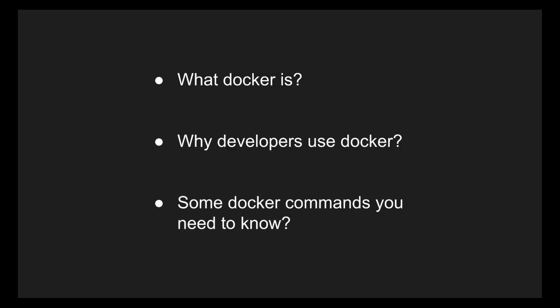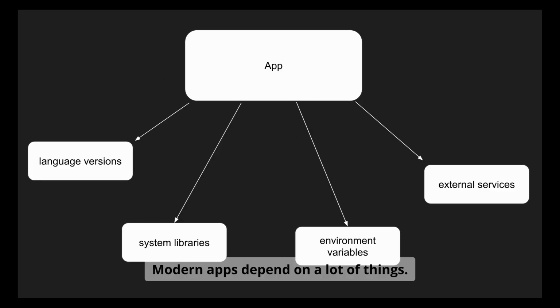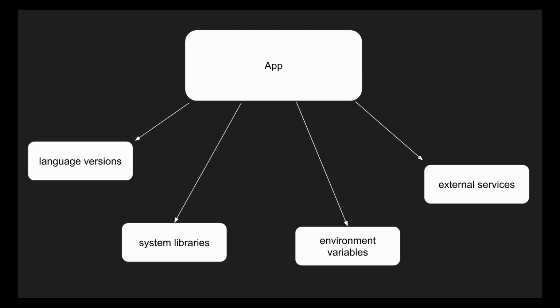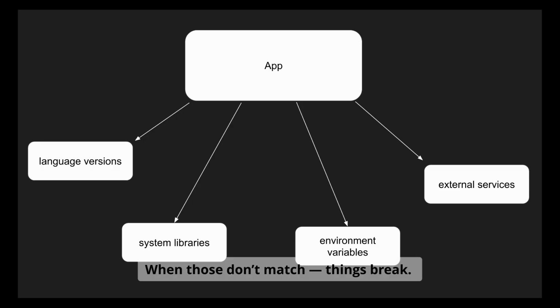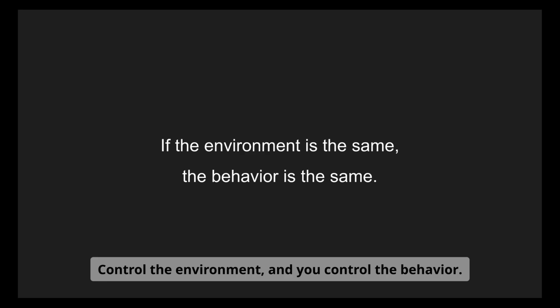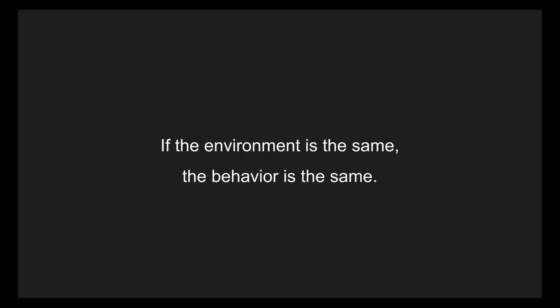Modern apps depend on a lot of things: language versions, system libraries, environment variables, external services. When those don't match, things break. Docker gives us one simple idea: control the environment, and you control the behavior.